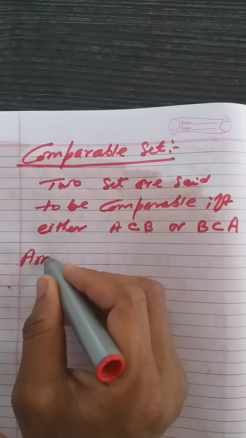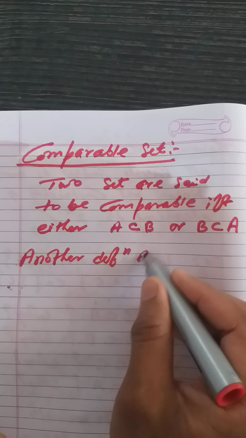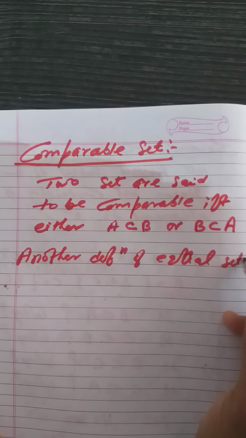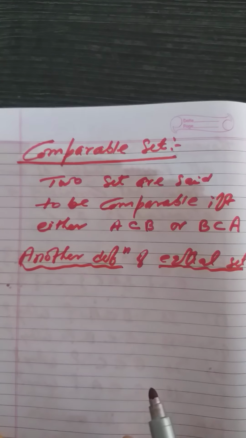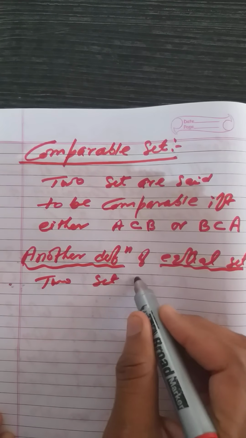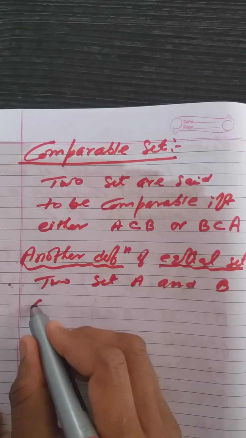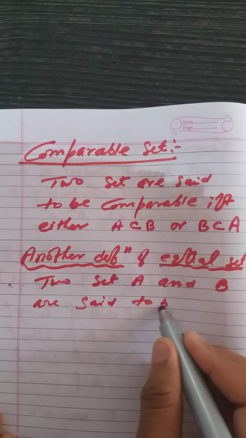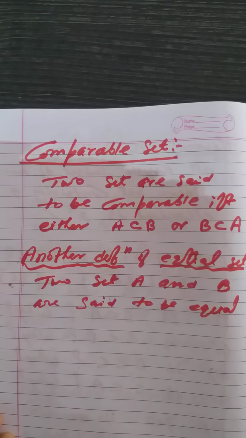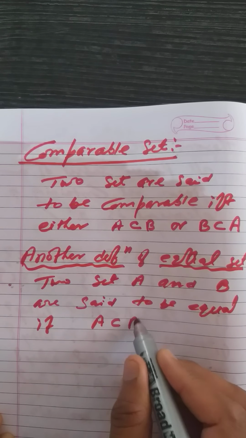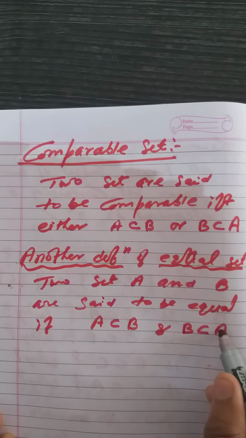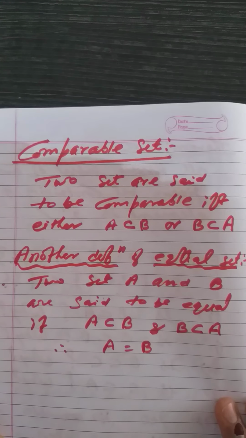By the concept of this, you can give another definition of equal sets. Two sets A and B are said to be equal if A is a subset of B and B is a subset of A. So therefore A equals B, right?